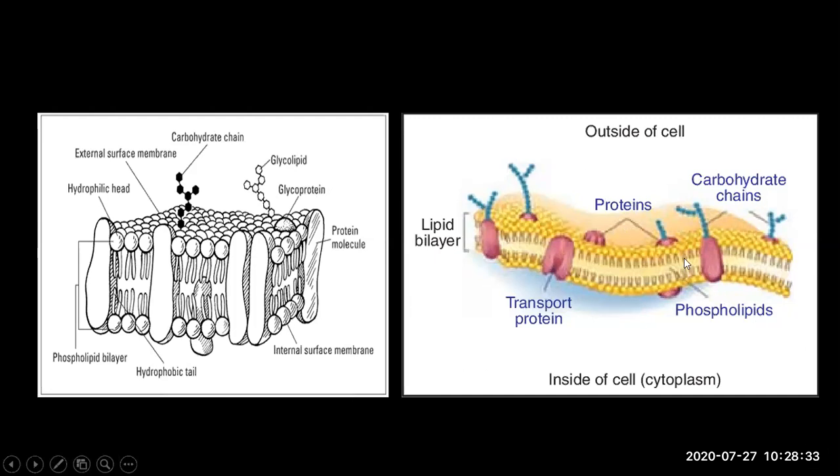The lipid bilayer also has cholesterol molecules. In this diagram it is not labelled anywhere, but I'll show you later on. यहाँ पर अंदर की तरफ थोड़ा सा कोलेस्ट्रॉल भी होता है, नॉट ज़्यादा. Okay,